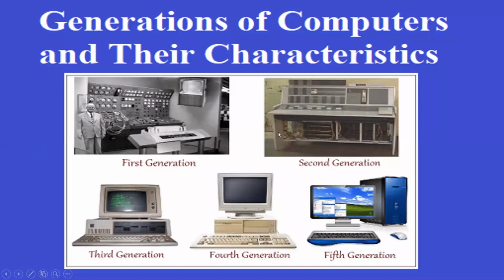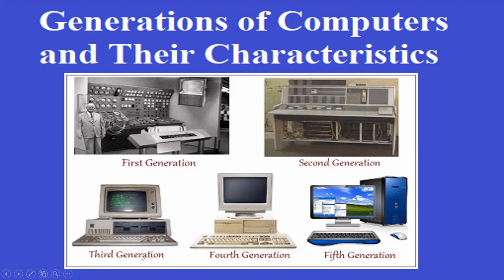Yes. So let's see this generation of computers and their characteristics with the help of this picture in the last. So these are the first generation computers. This is the second generation. In the first generation, which circuit are we using? Vacuum tubes. In the second generation, the transistor takes place. The size becomes smaller. In the third generation, what are we using?